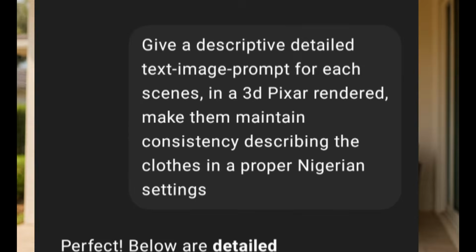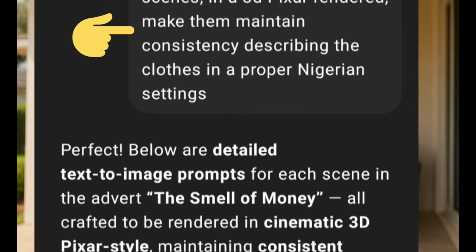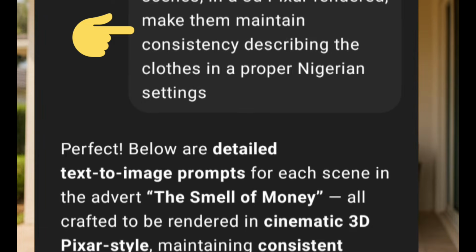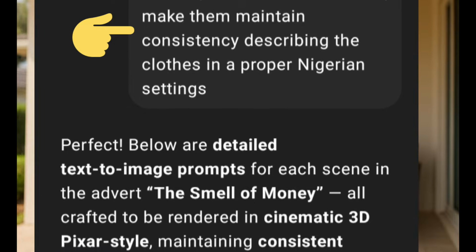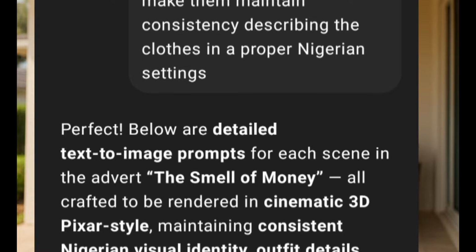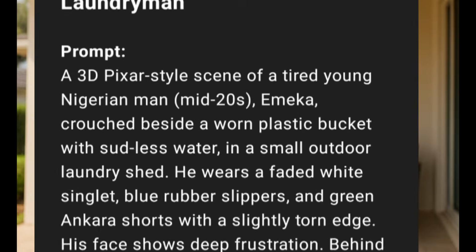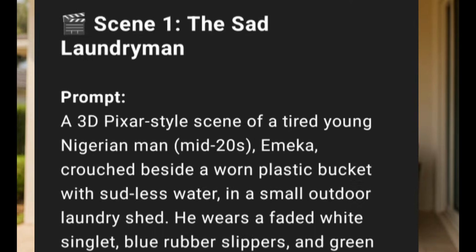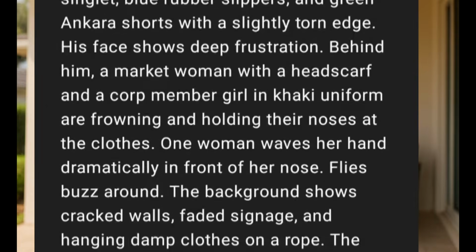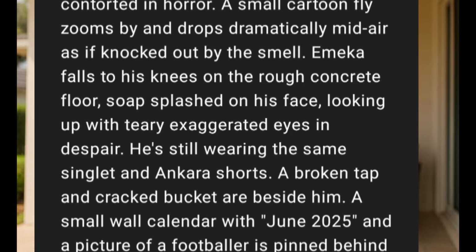I told it to give a descriptive, detailed text to image prompt for each scene in a 3D pixel rendered style. Make them maintain consistency, describing the clothes in a proper Nigerian setting. So it depends on the country, like how you want it to look. Hope you get me. That's the reason why I put this. So it went ahead to give me the detailed text prompt. This is the text prompt I'm going to copy and take to our text to image generating tool to change this text to image.